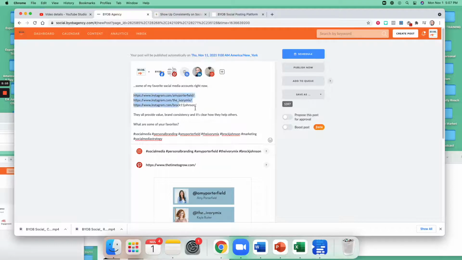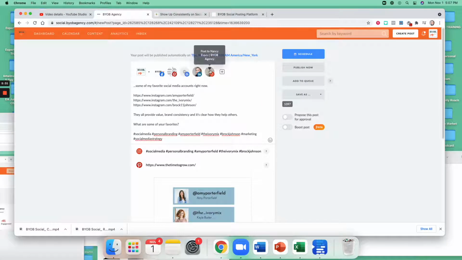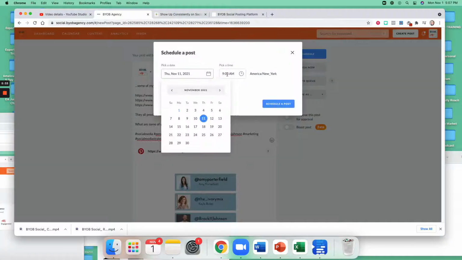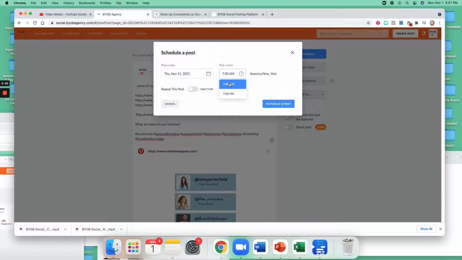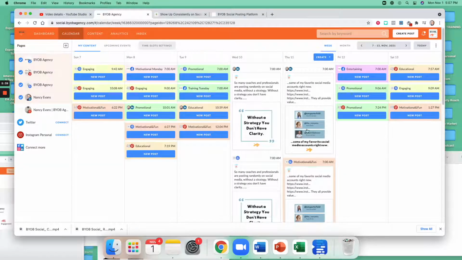So even though for Instagram in this particular case, right, like people can't click on it, I could do two things. I could leave it as is like this, or I could just write out, you know, these are my favorite people to follow, and I could actually delete all of this and just have, actually I'll give you the example. I could go ahead and click schedule Thursday for 7 a.m. Okay, so it's on there now.